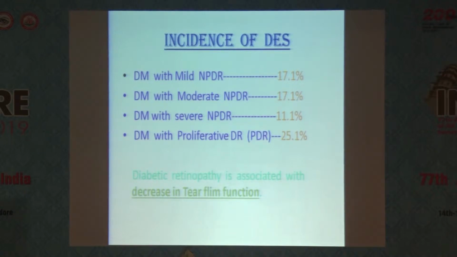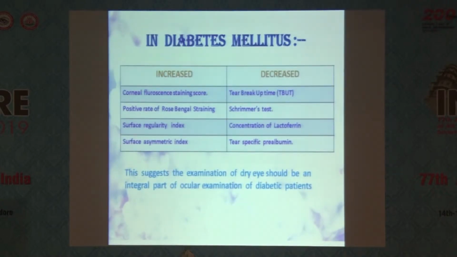The incidence of dry eye syndrome in mild and moderate NPDR is 17.1%, in severe NPDR is 11.1%, and in proliferative PDR is 25.1%. Diabetic retinopathy is associated with a decrease in tear film functions. In diabetes, there is an increase in corneal fluorescein staining score, positive rate of rose Bengal staining, surface regularity index, and surface asymmetry index, and tear breakup time and Schirmer test are decreased.